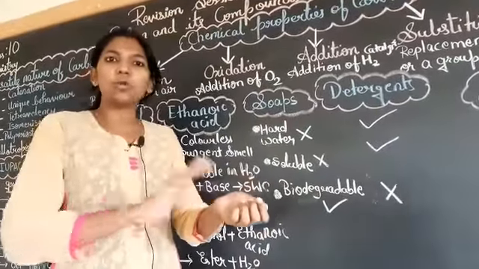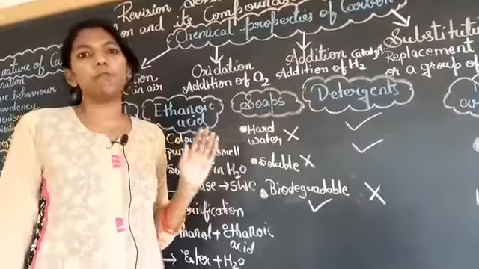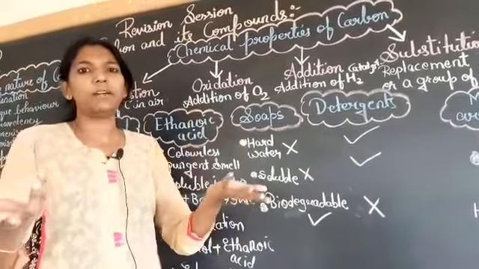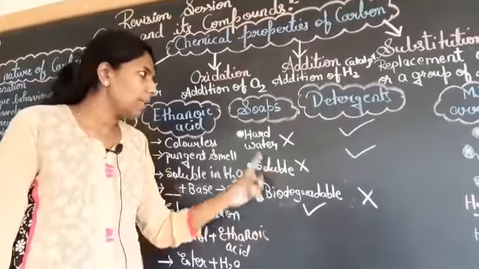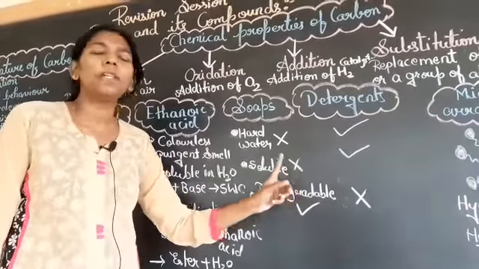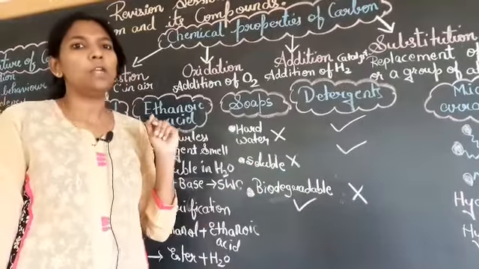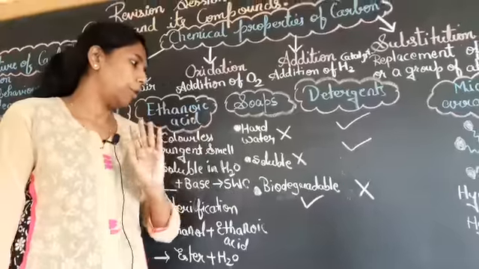When you rub your soap onto your body, it becomes very difficult to remove that soap from the body. Whereas with detergent, once you take off the cloth, it's going to get rinsed off very easily. So soaps are less soluble, you can say they are least soluble in water, whereas detergents are soluble in water.